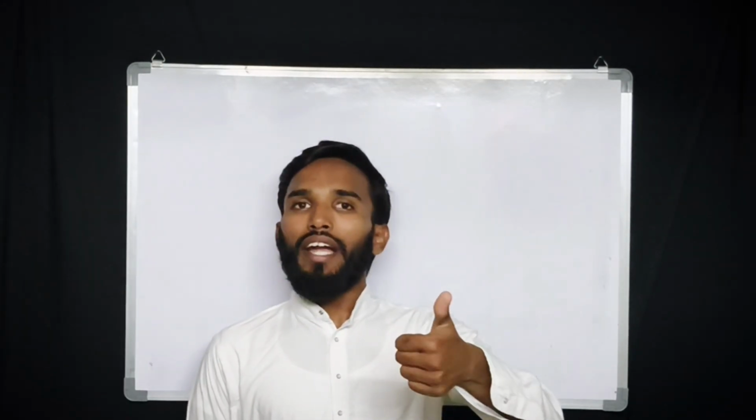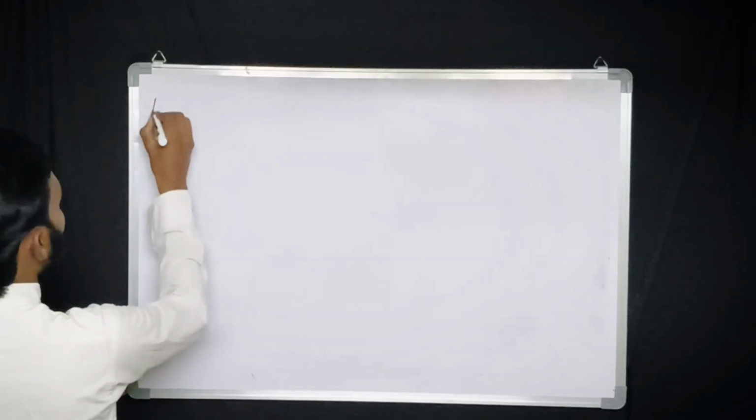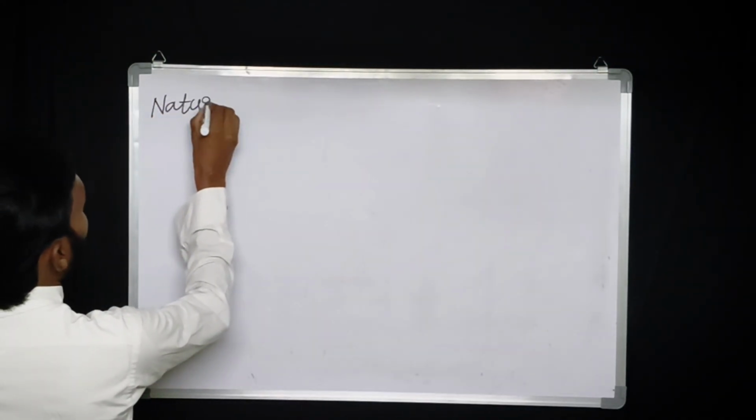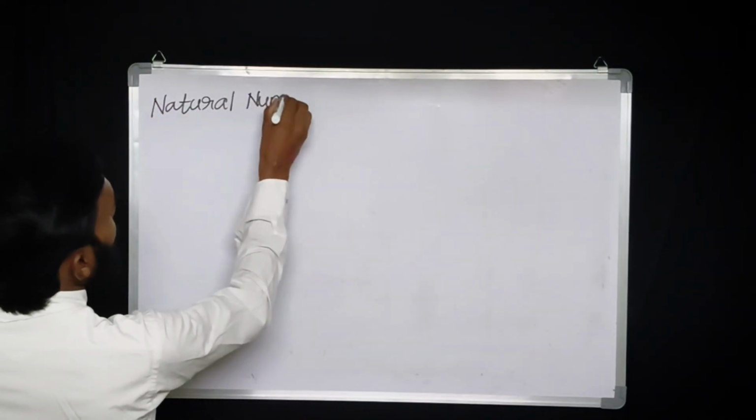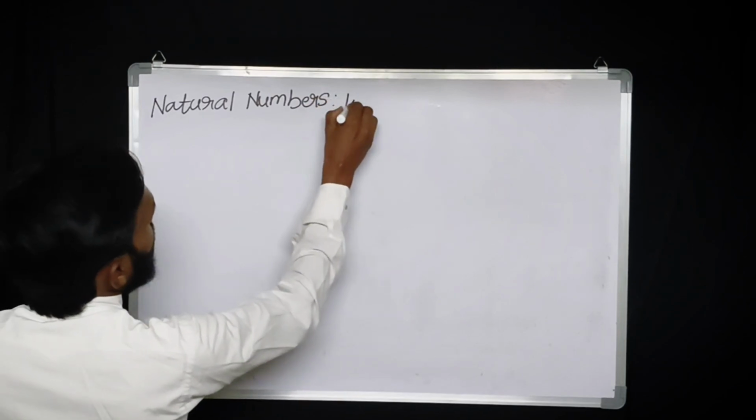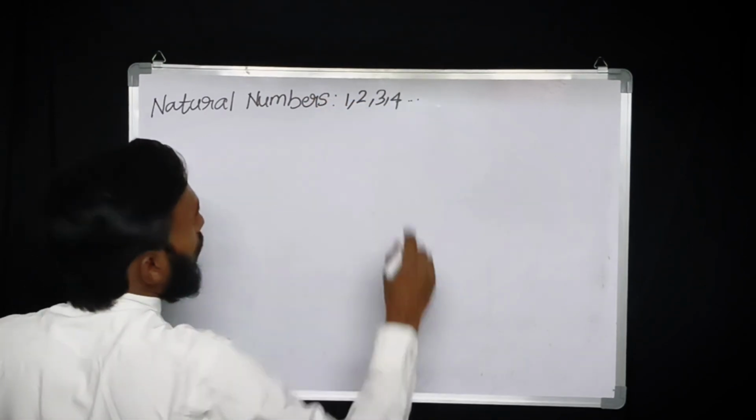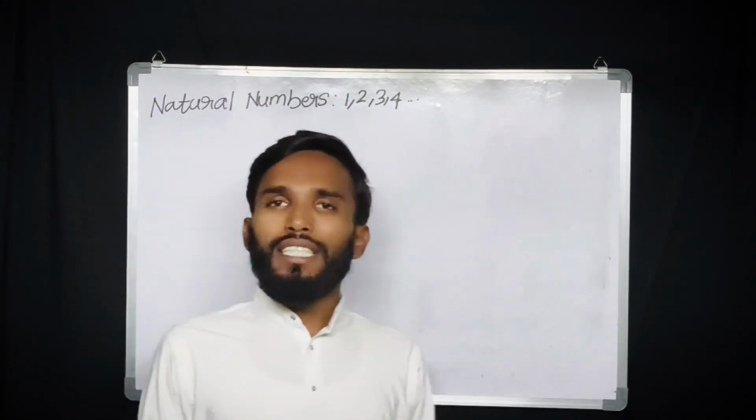For example, you people are having 10 books and I am having 5 books. From which number will you start counting the number of books? From 1. And I also start from 1. Then we will count 2. I will also count 2. Like this, the numbers which are starting from 1 are called natural numbers. See here, natural numbers are the numbers which start from 1.